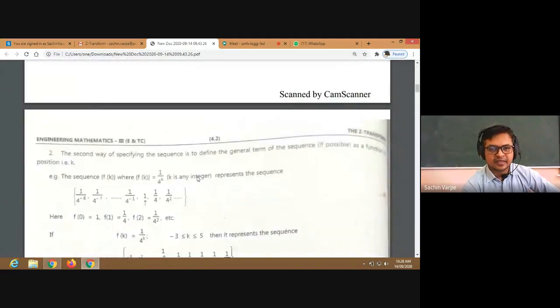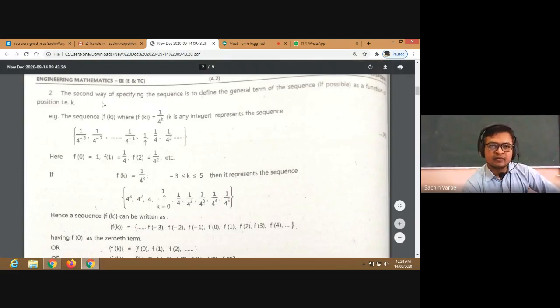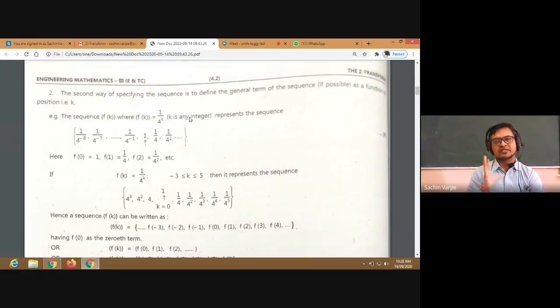Next is the second. The first representation we have discussed is the arrow representation. Now the second is the general representation of the sequence. The second way of specifying the sequence is to define a general term of the sequence, isn't it? As a function of position, that is k. So the sequence f of k, where f of k is 1 upon 4 raised to k, where k is an integer, represents a sequence actually, isn't it? But as we know, a sequence means there must be terms related to that sequence. So if we vary that k from 0 to infinity, then we'll get the terms of the sequence, isn't it?